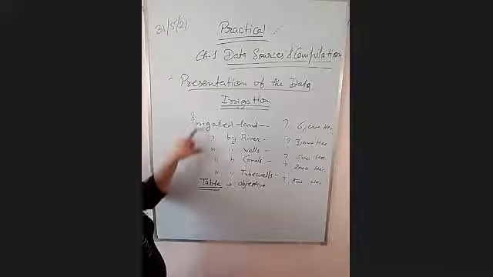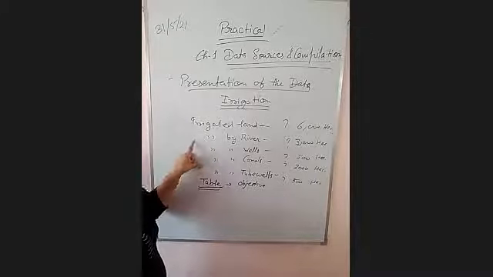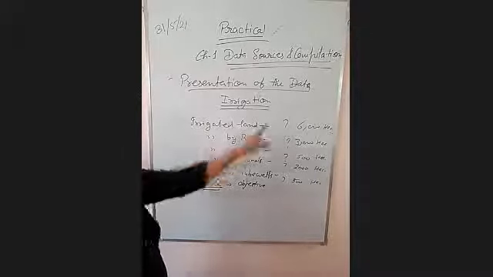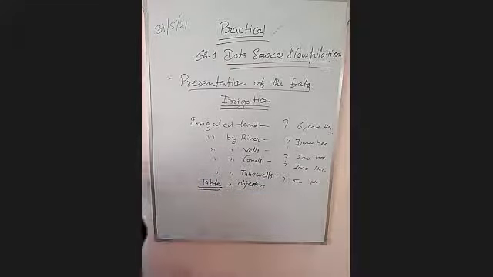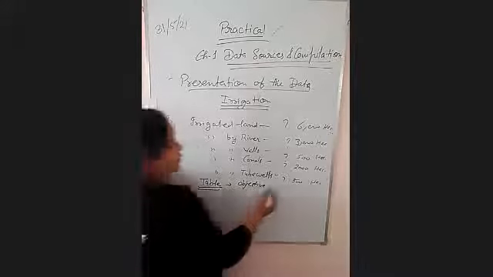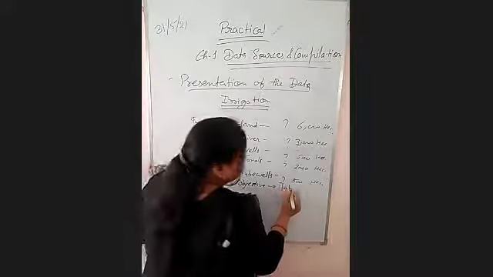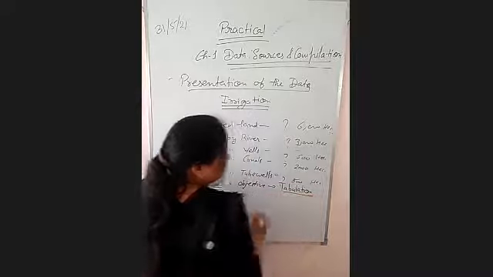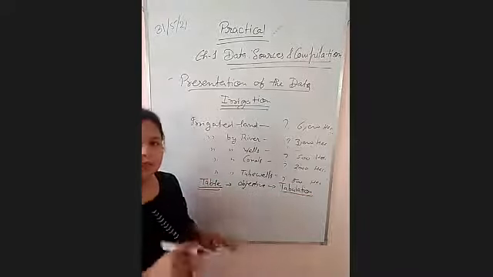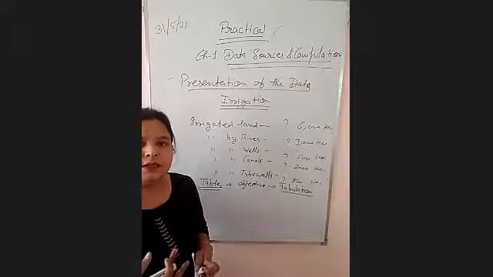If our objective is only the mode of irrigation, then we will make the table like this, right? So first of all, we make the table, and that is called tabulation. Suppose there are 60 students in your class, right?